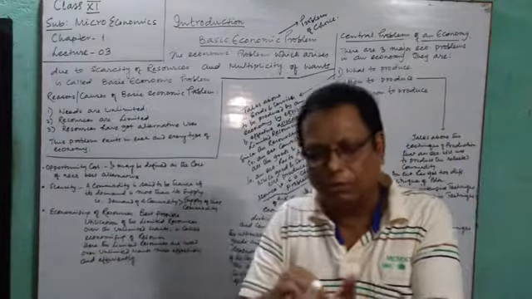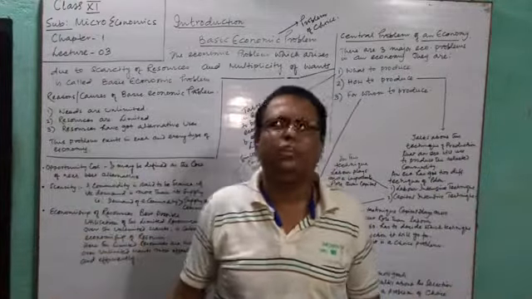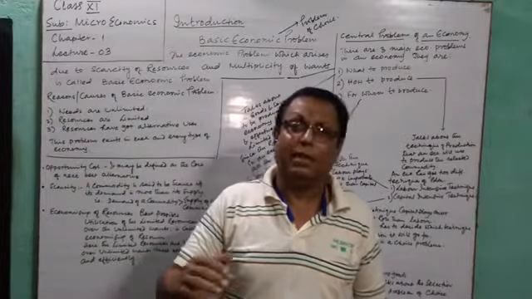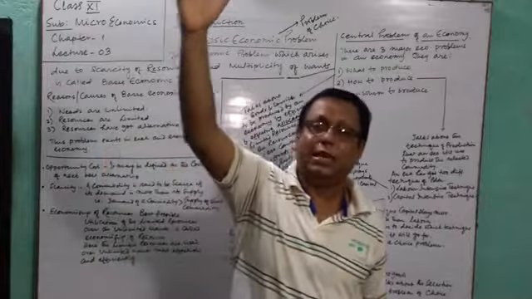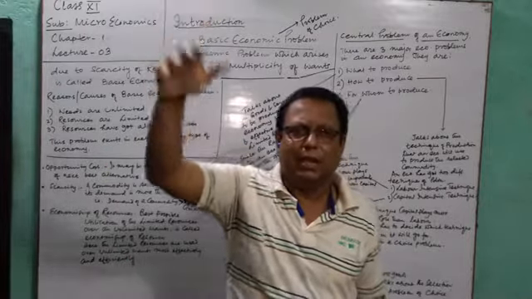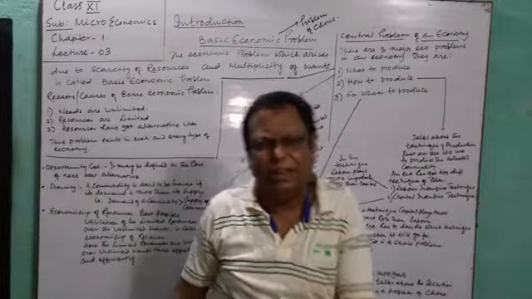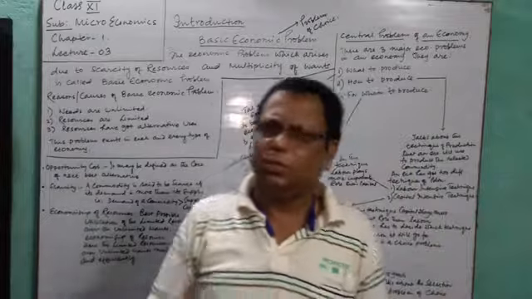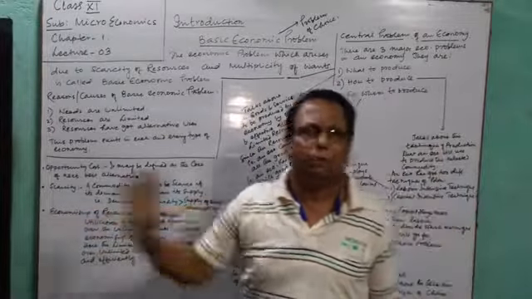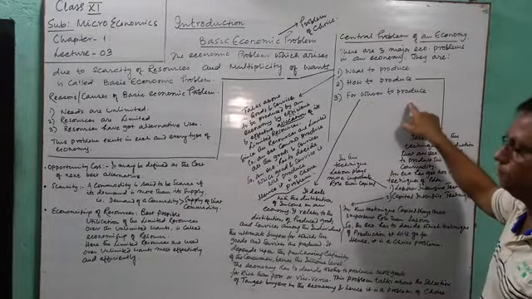Because a good produced by the economy may not be used by each and every type of individual. If you are making a very costly car, definitely your target buyers are the elite class of the society. If you are making very cheap commodities available at a very low price so that the lower income group can enjoy them, then your target buyers are the lower income group. So that is the last point, for whom to produce.